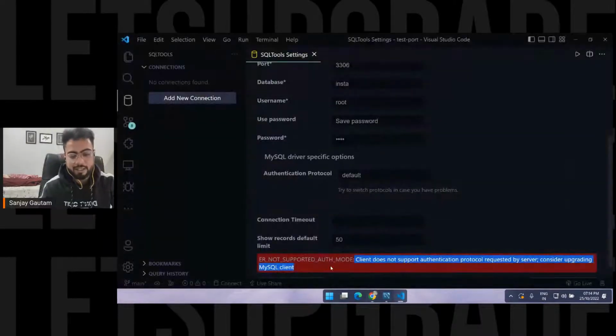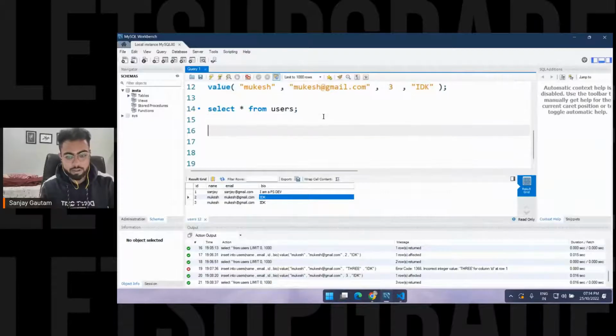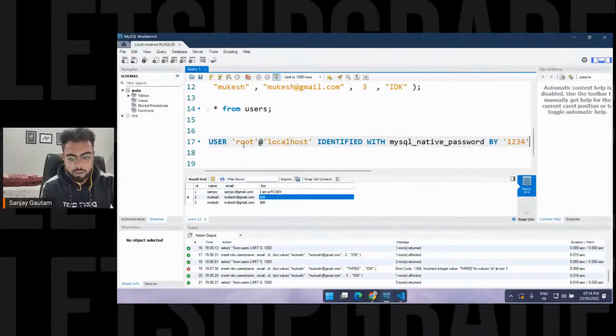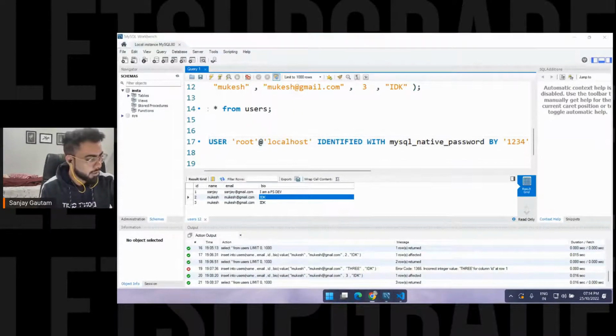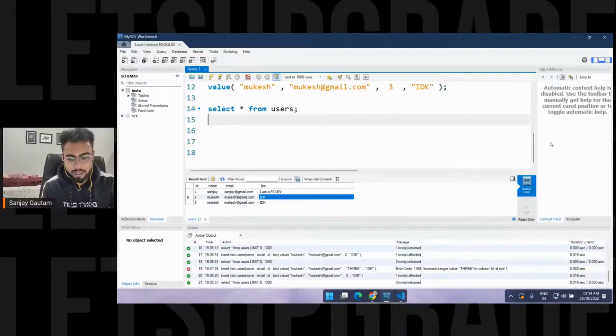So you will get this error. Basically, this error is saying MySQL is not allowing us to connect. So just use this command. The command is alter user. Basically I don't remember the command either, I copy it every time.